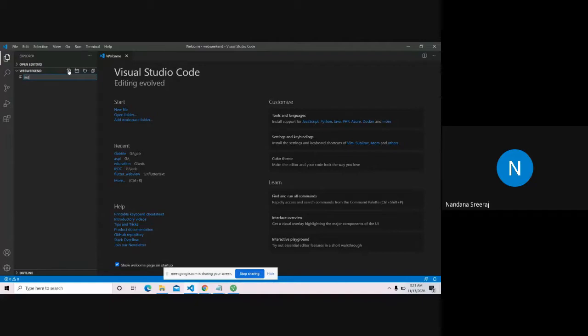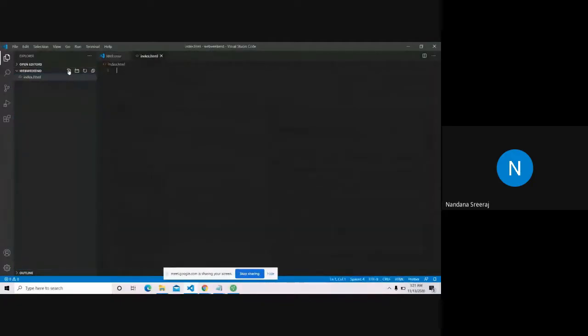So yeah, I'll create index.html. index.html is kind of a naming convention. If you have just one HTML file, we name it index.html. It's a default practice. If you want to host it on GitHub and all, do name it index.html. If you have a single HTML file, try to name it index.html.